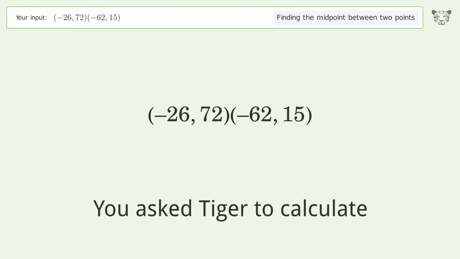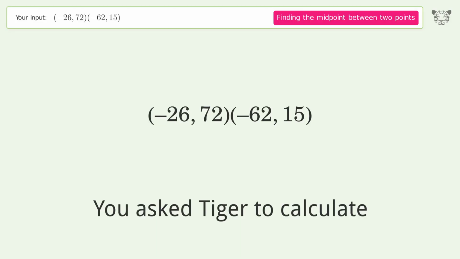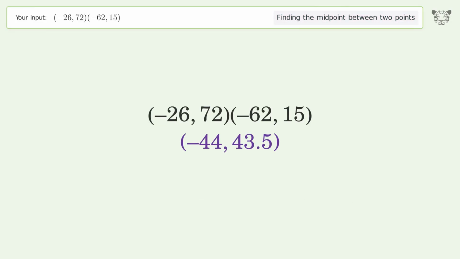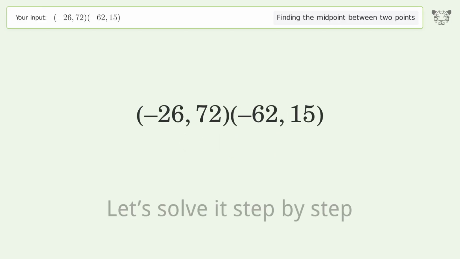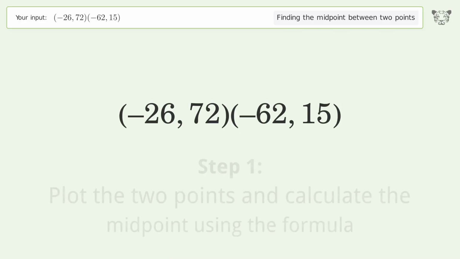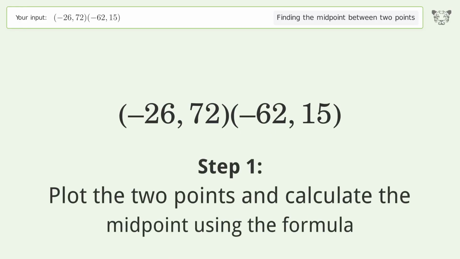You ask Tiger to calculate. This deals with finding the midpoint between 2 points. The midpoint between the 2 points is negative 44, 43.5. Let's solve it step by step. Plot the 2 points and calculate the midpoint using the formula.